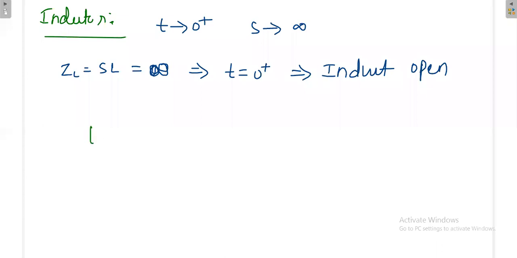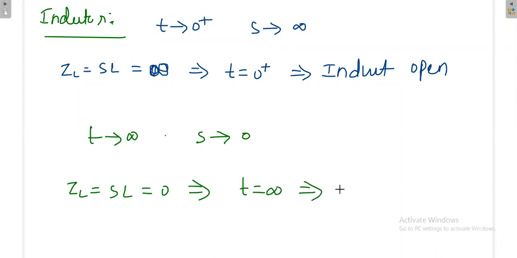Or at t tends to infinity, S tends to 0, so ZL is equal to SL, which is 0. That means at t is equal to infinity, the inductor is short.